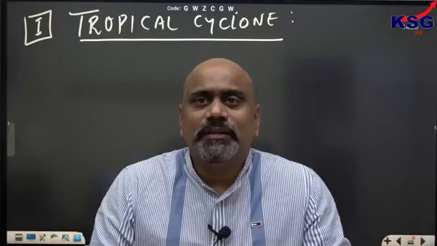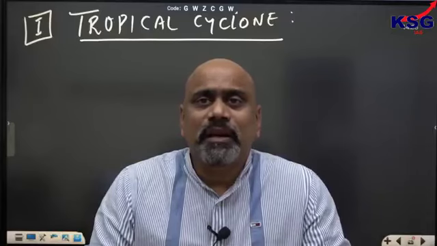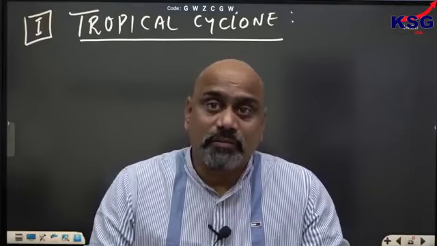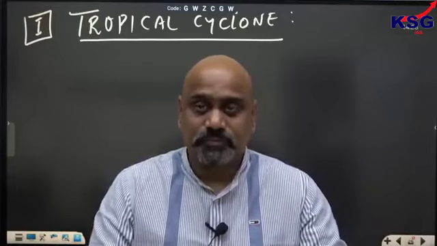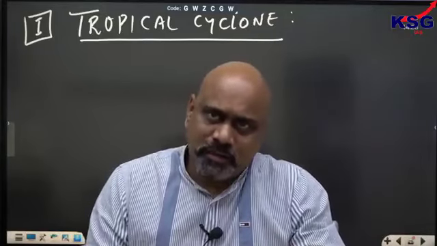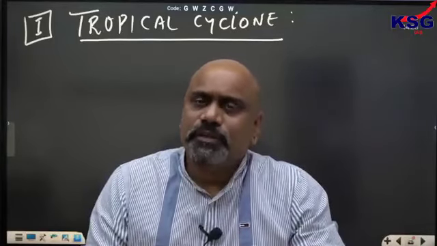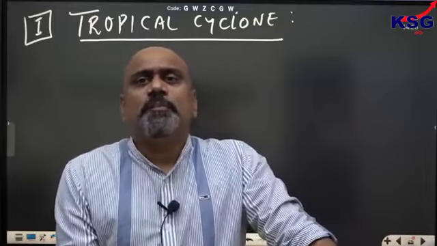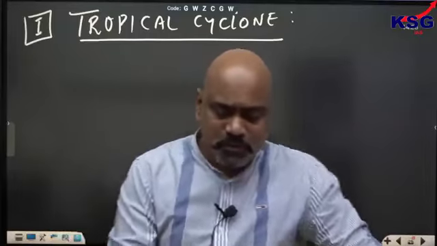They are found in the tropical region, and these cyclones generally develop over the tropical water bodies. In case of temperate, I have written both over the continent and the ocean, but tropical cyclone always develops over the tropical water bodies. So please note down first.